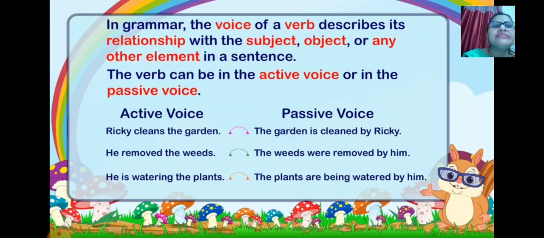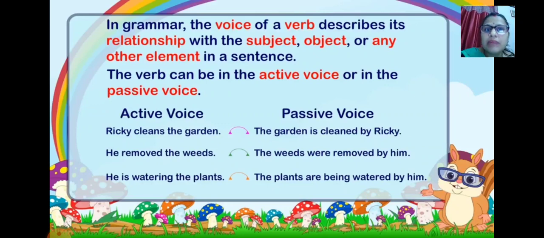He removed the weeds. Now the weeds were removed by him. He is watering the plants. The plants are being watered by him. So this is the use of active voice and passive voice. When you see your book, the structures are also given, examples are also given, you can easily understand. In active voice, if there is present tense, past tense, or future tense, accordingly we will change it to passive voice.